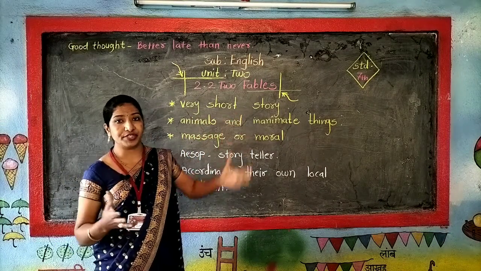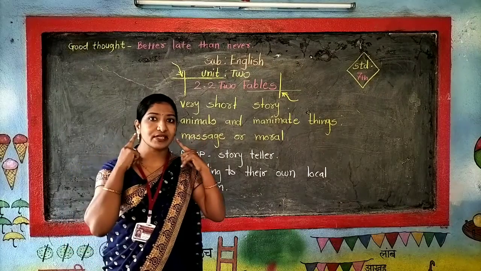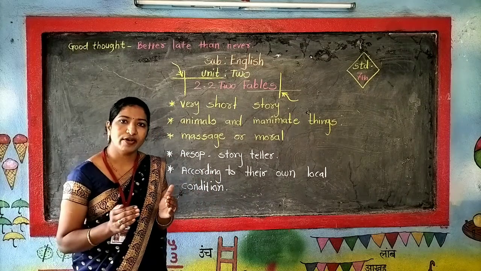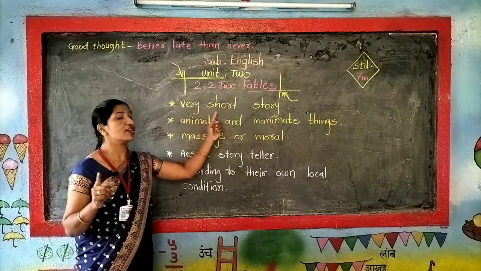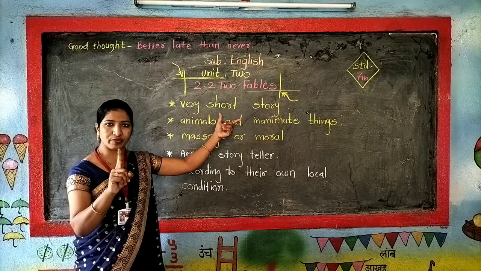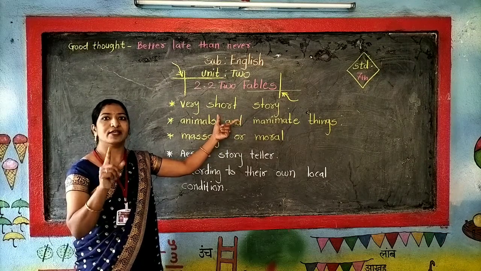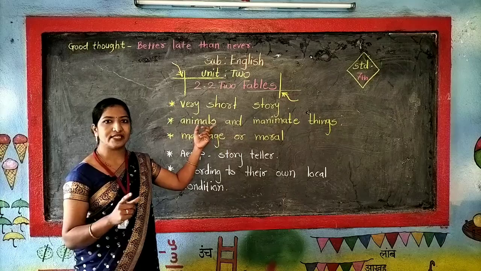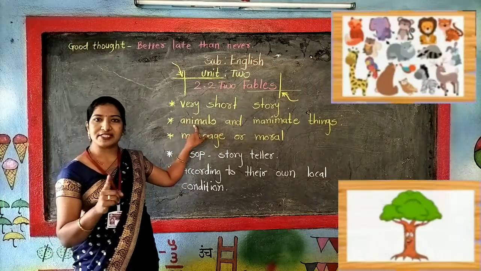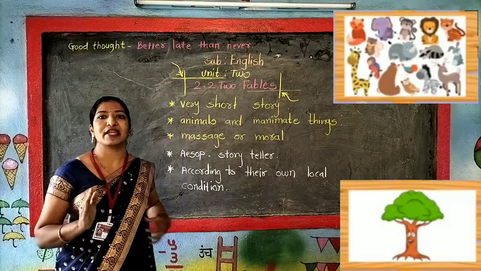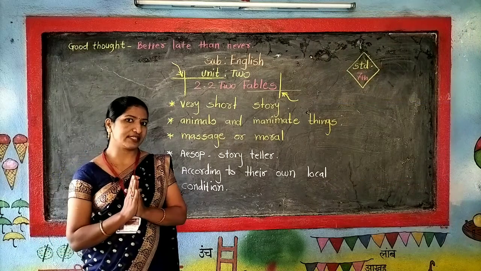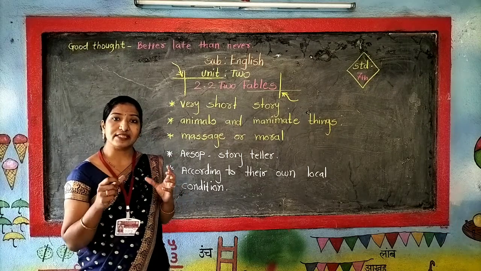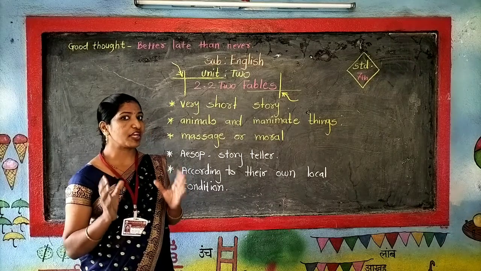You might have read, you might have learned, you might have listened to different kinds of stories. Some stories are long, some stories are short, and this fable is a very short story. Understand? First feature of the fable, that is, fable is a short story. Now the next feature of the fable is characters in the fables are animals or inanimate things. Let's understand this concept. The characters, whichever characters are introduced in that fable, are animals or inanimate things.